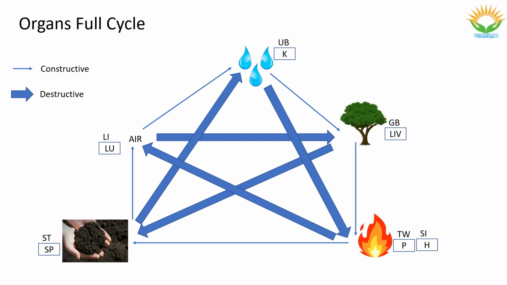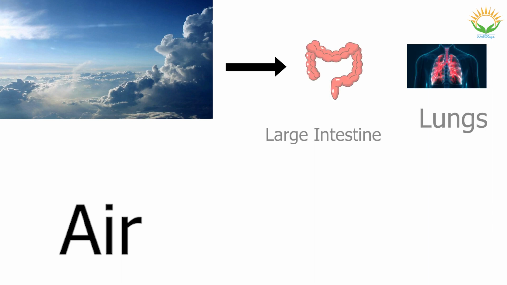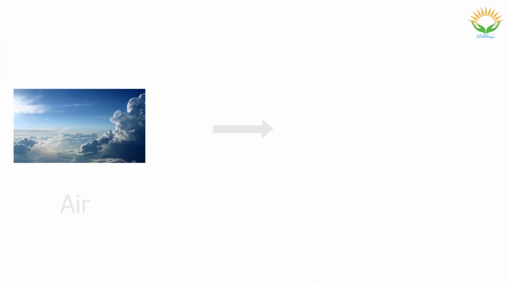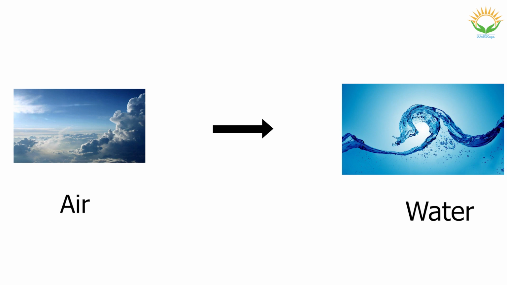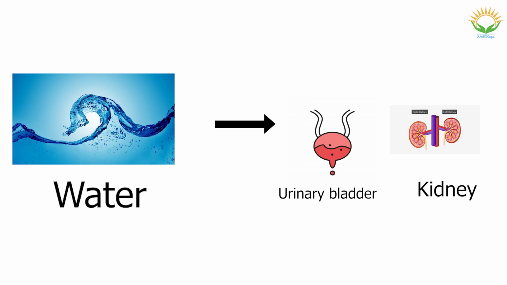Now let's see how these 12 organs function in our body. There are 2 cycles in our body, the constructive cycle and the destructive cycle. First, let's see the constructive cycle in detail. Let us take the air element first. Large intestine and lungs are air-related organs. Combination of air molecules creates water. Air is the source for water. For example, hydrogen and 2 times of oxygen gases create water. Urinary bladder and kidney are water-related organs.